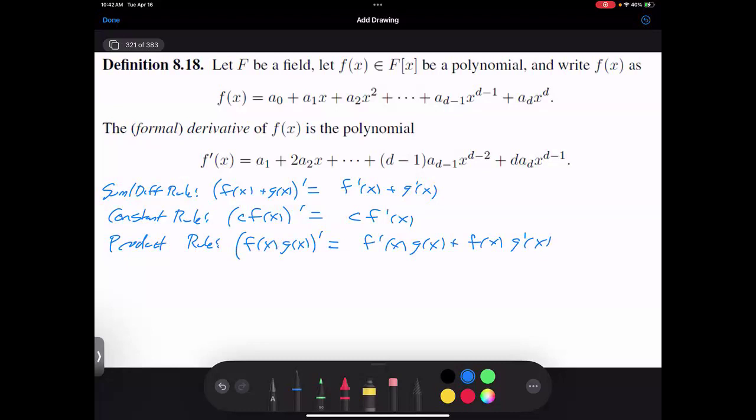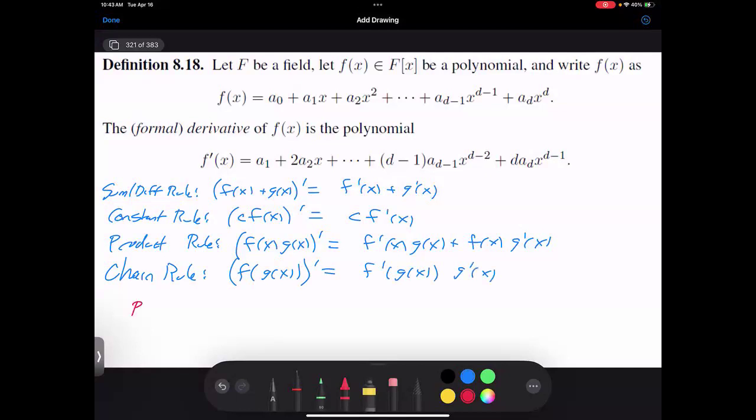I have to worry about things being 0. Am I allowed to do the quotient rule? No. So if I try to do things that are not 0, I can maybe do the quotient, but I have to worry about the quotient rule. So I will do the chain rule and say if I have f of g of x, and I take the derivative, that's f prime of g of x, g prime of x.